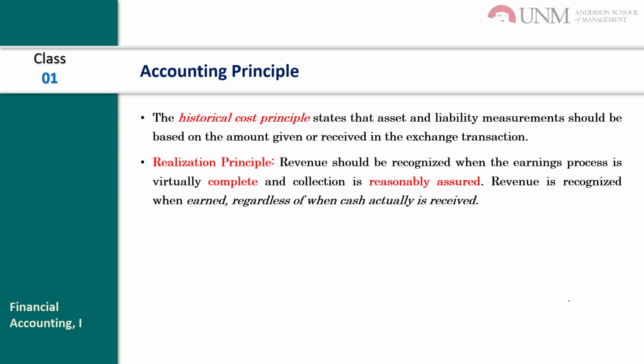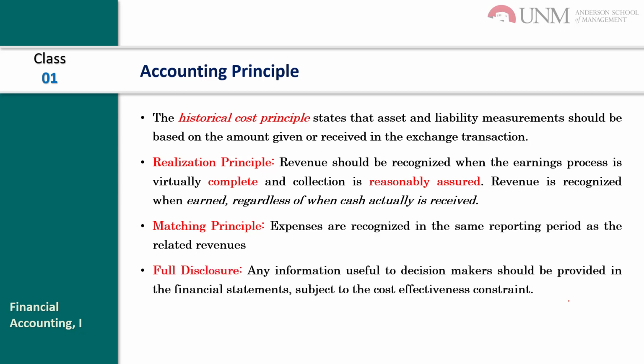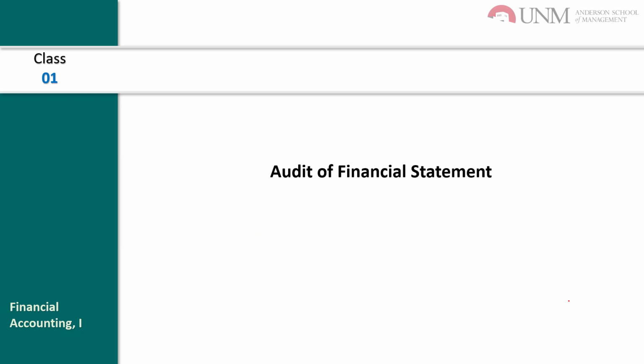Revenue is recognized when earned regardless of when cash is actually received. The matching principle: expenses are recognized in the same reporting period as the related revenues. And the full disclosure principle: any information useful to decision makers should be provided in the financial statements, subject to the cost effectiveness constraint.